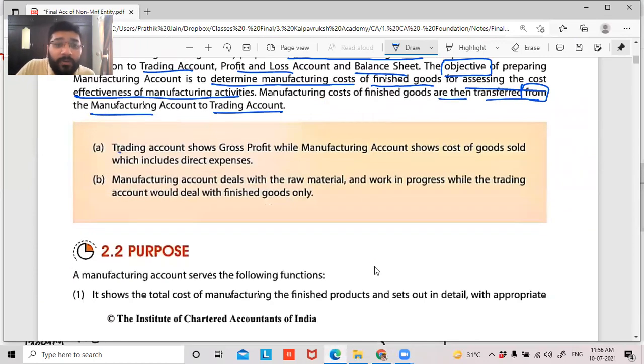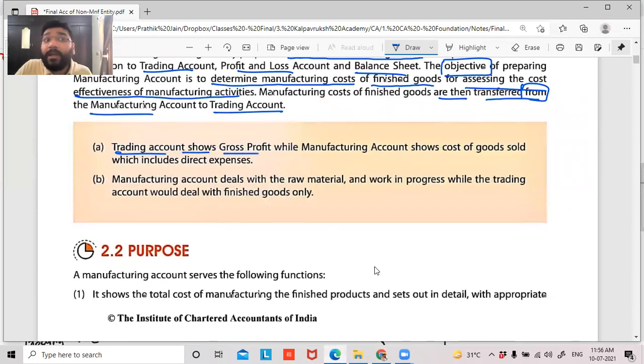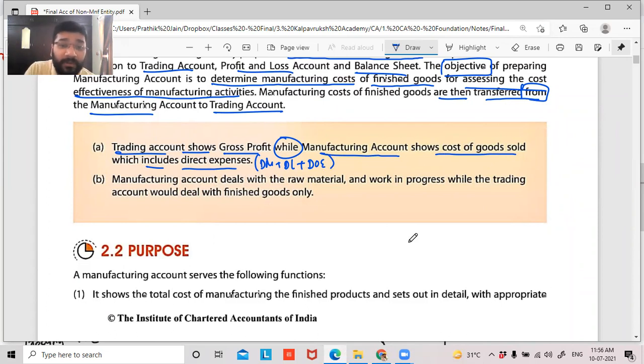It says that the trading account shows gross profit. The result of the trading account is gross profit. While the manufacturing account shows the cost of goods which is being manufactured, which includes direct material, direct labor, and direct expenses. Direct expenses is nothing but direct material plus direct labor plus direct other expenses. These three put together are called direct expenses in the manufacturing account.